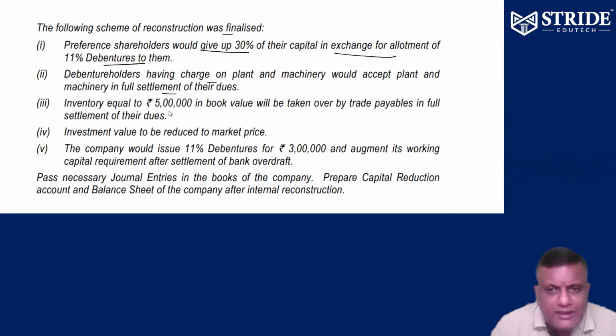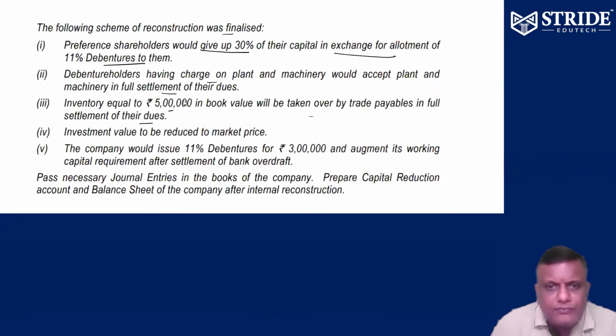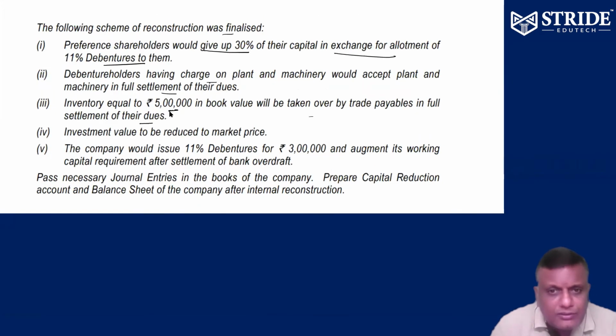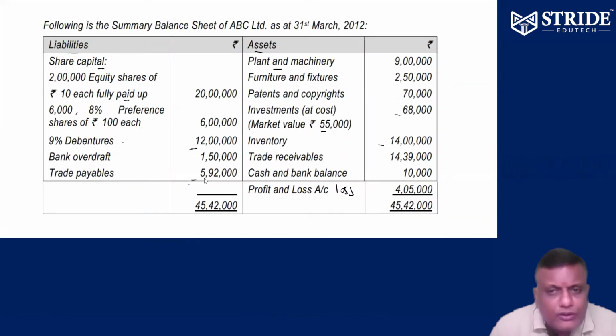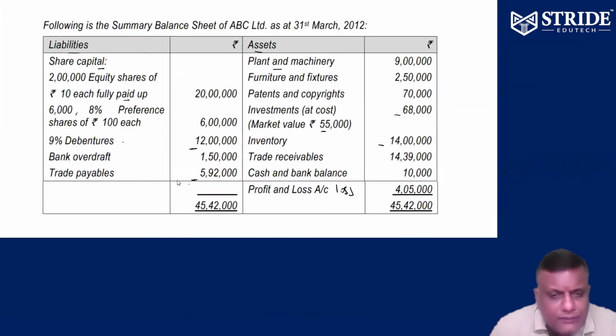Inventory equal to 5 lakhs in book value is taken over by trade payables in full settlement of the dues. Same logic. Trade payable is 5 lakh 90,000 and inventory of 14 lakhs is available, but they want to take inventory of 5 lakhs only. The balance 90,000 they want to sacrifice for the company, so it's a capital reduction credit.